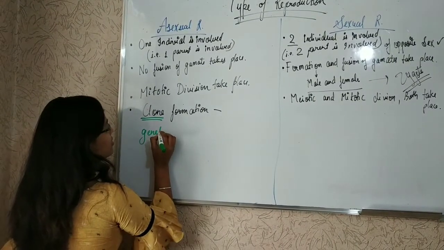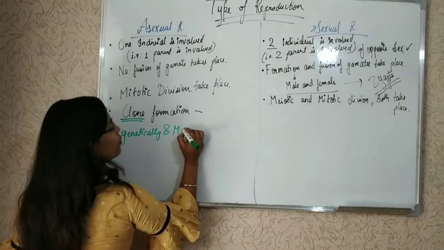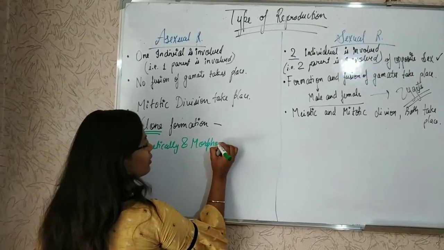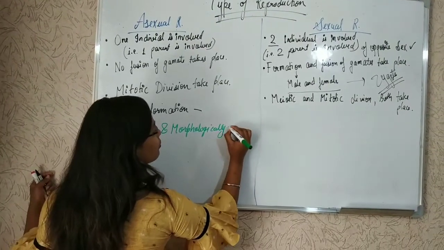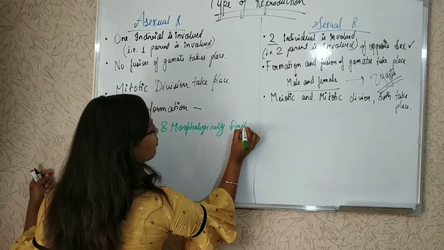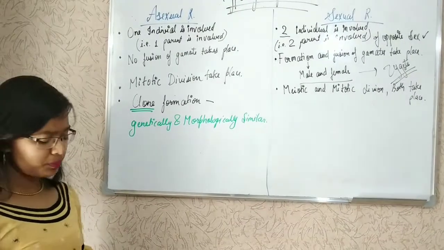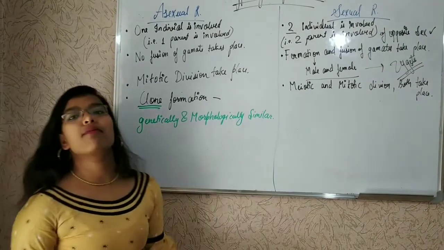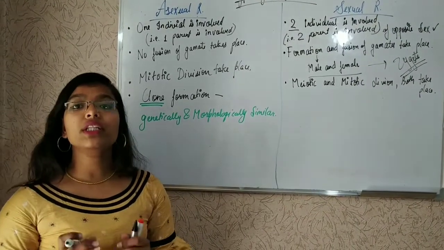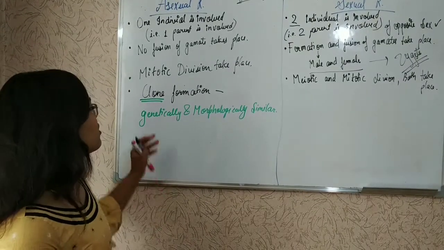Clone means genetically and morphologically similar. Why clone formation? Clone means genetically and morphologically the same. With whom? With their parents. They are similar to their parents.